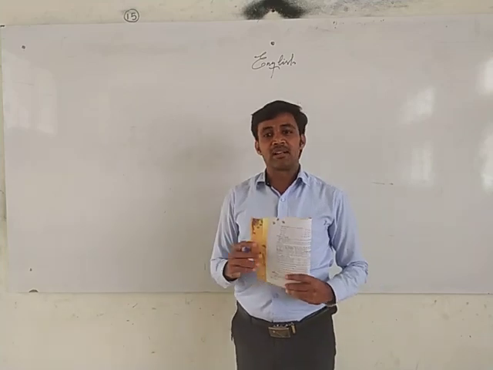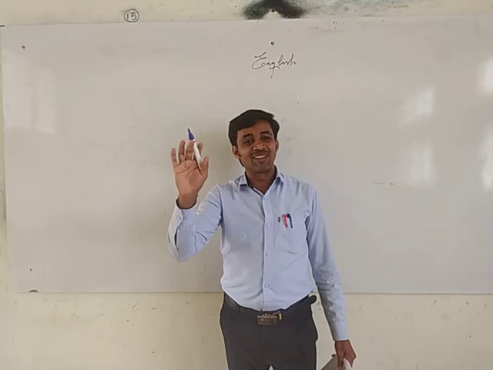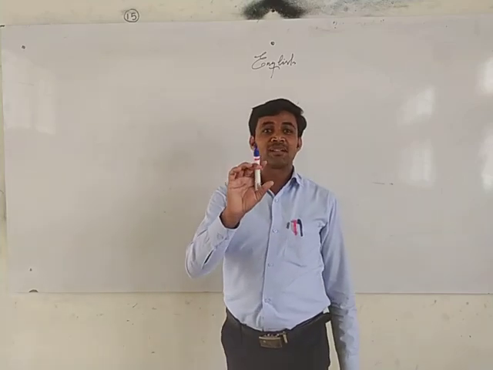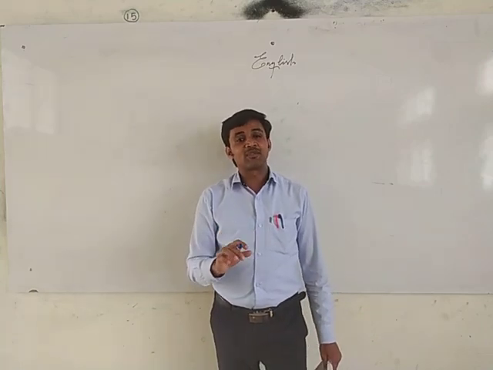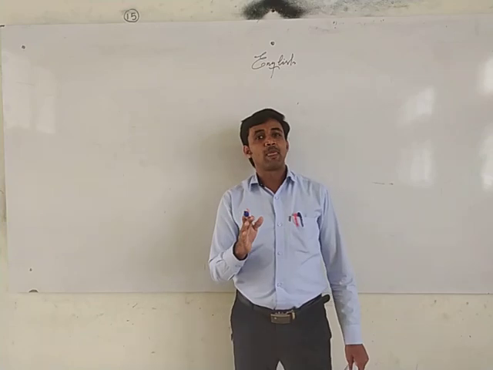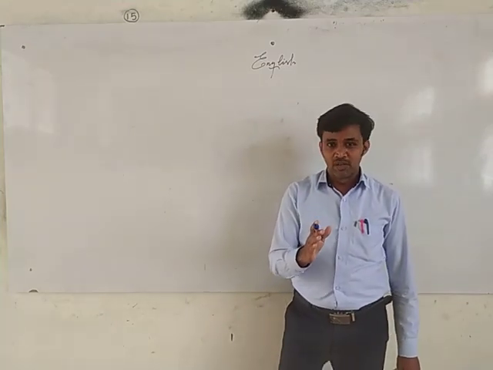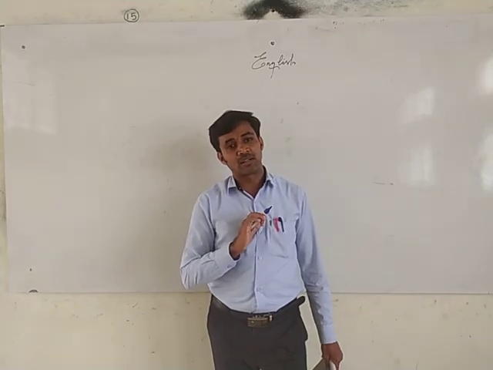For example, we write a letter to a sub-inspector. Hi sub-inspector, hello, have you had your lunch? We will not ask that. There is some restriction. But when we write a letter to friends, we can write like that. That is the difference between an official letter and an unofficial letter.